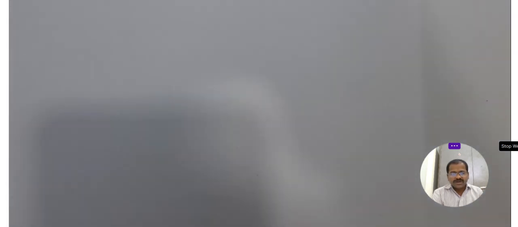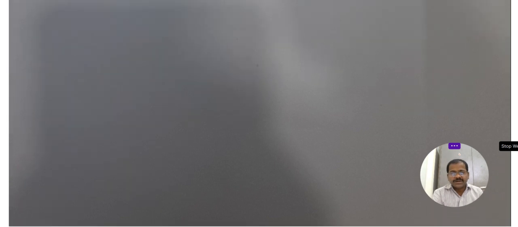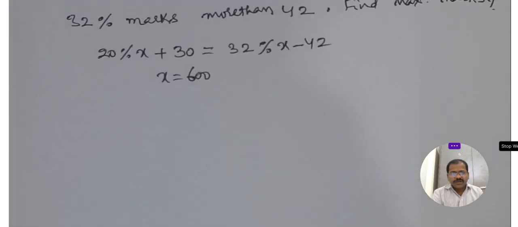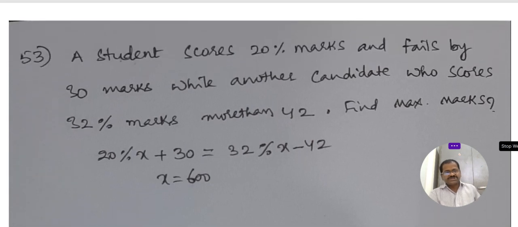The last problems are for revision and practice. These are problems on percentages. Practice all these problems thoroughly. In total there are 53 questions.